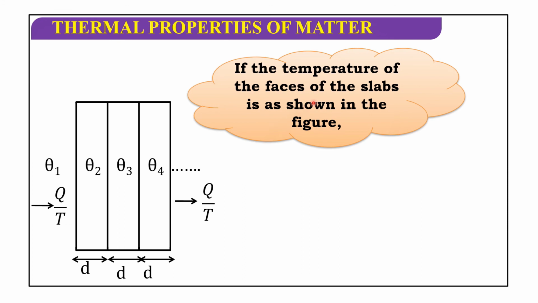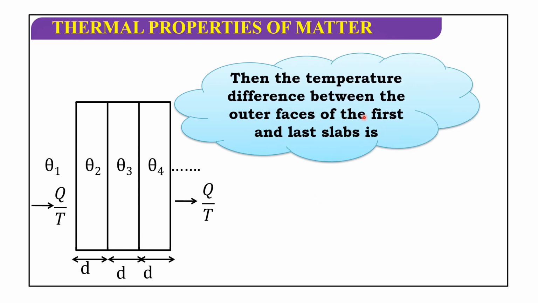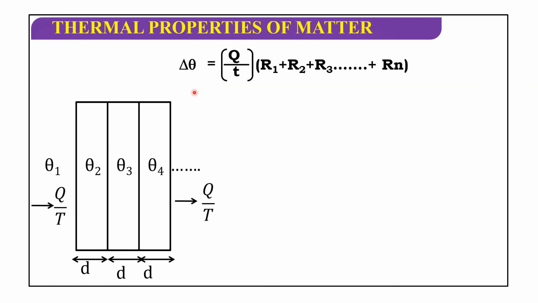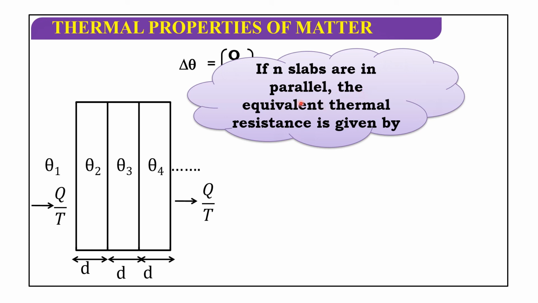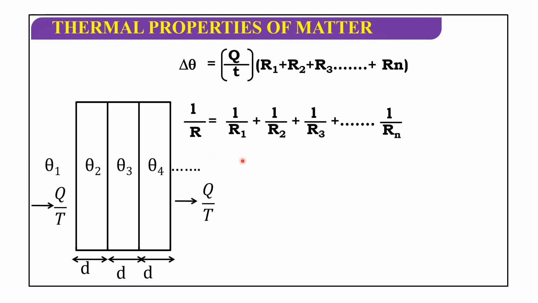Here, if the temperature of the faces of the slabs is as shown in the figure, here we are taking the rods and they are connected in parallel and their thickness is d. Then the temperature difference between the outer faces of the first and last slab is delta theta equal to Q by t of R1 plus R2 plus R3 and so on, or n. So if the n slabs are in parallel, then the equivalent thermal resistance is given by 1 by R equal to 1 by R1 plus 1 by R2 plus 1 by R3 and so on, 1 by Rn.